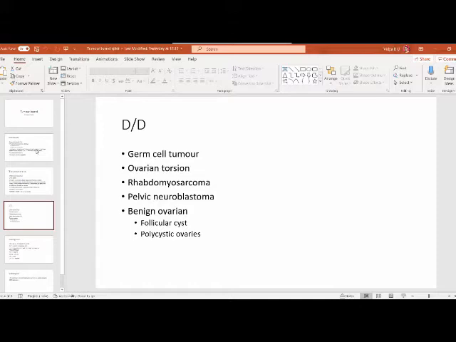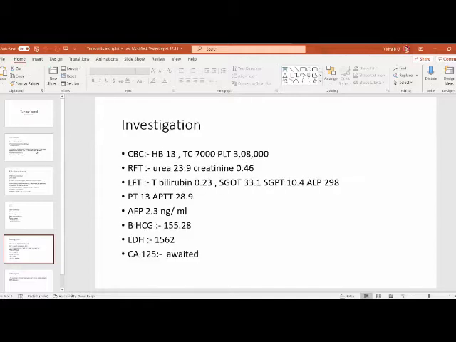Based on the history and clinical examination, the differential diagnosis can be germ cell tumor, chronic ovarian torsion, rhabdomyosarcoma, or a pelvic neuroblastoma, or benign ovarian diseases like follicular cyst and polycystic ovaries. On investigations, we found a normal blood picture, CBC was normal, RFT and LFT were normal, but in tumor markers, AFP is normal, beta HCG is elevated and LDH is elevated. CA125 is still awaited.